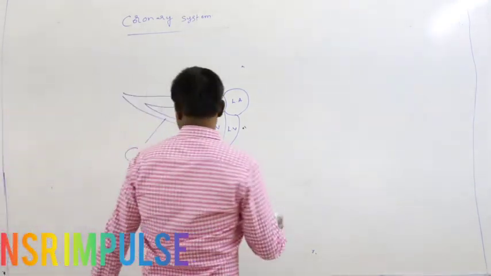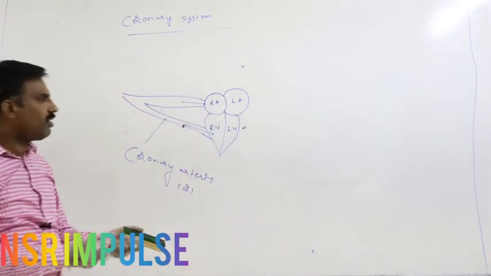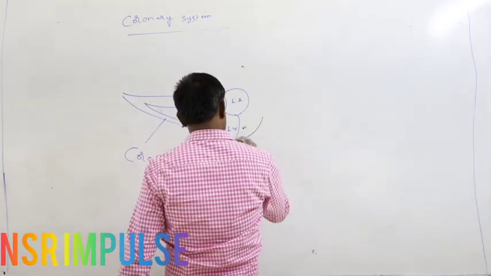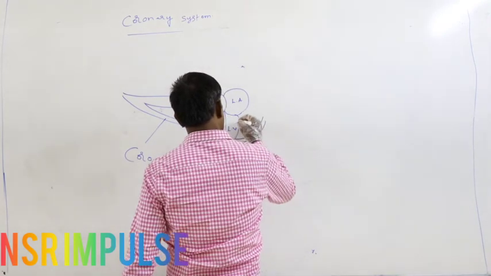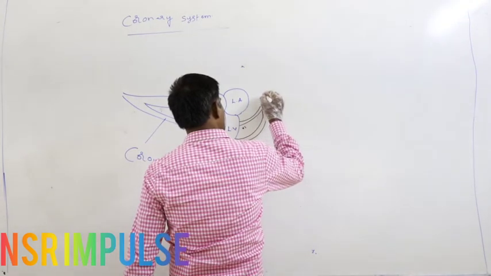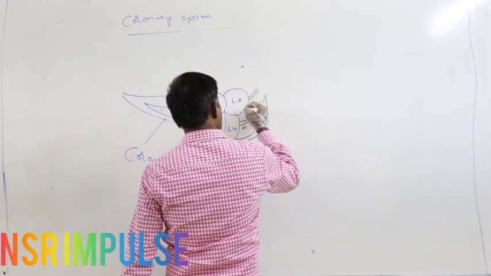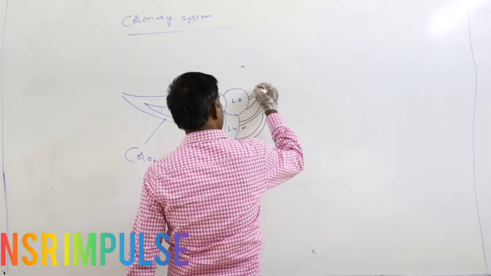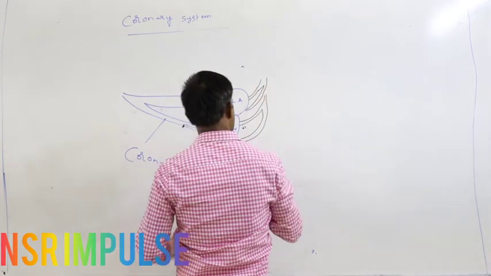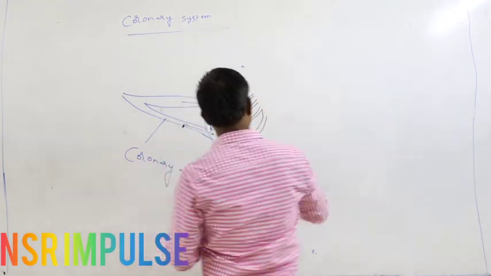At the same time, from the heart wall, four blood vessels collect deoxygenated blood. Those four blood vessels are said to be the coronary veins.